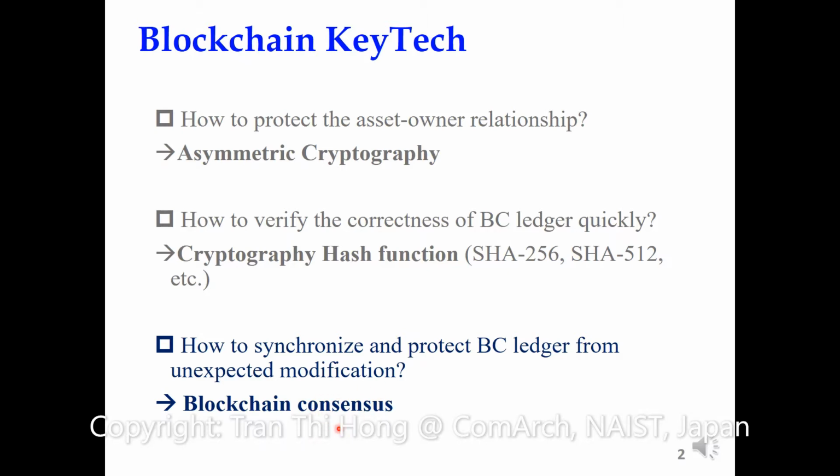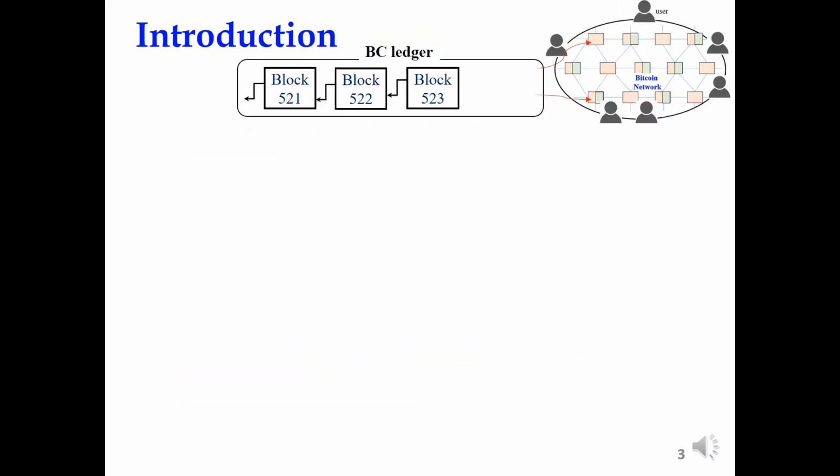The purpose of the blockchain consensus is to synchronize the data of blockchain ledger on the nodes of blockchain network, and also to protect the blockchain ledger from the unexpected modification. Before that, let's go to the introduction. Why we need blockchain